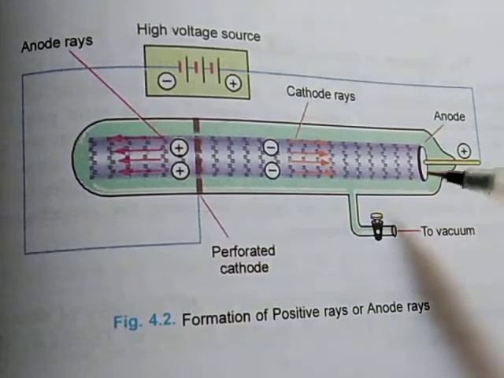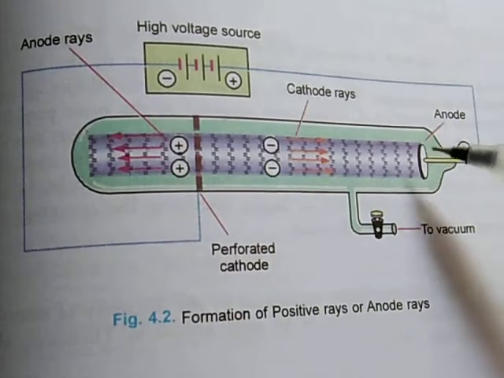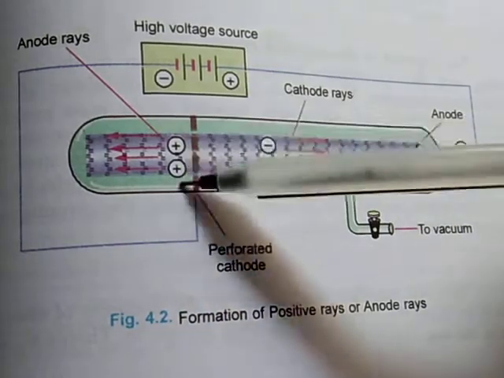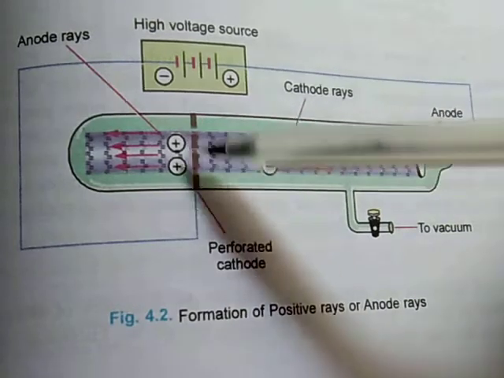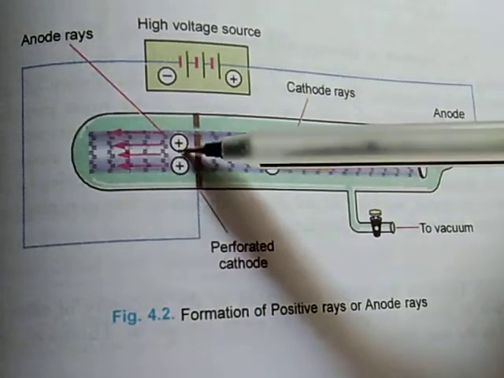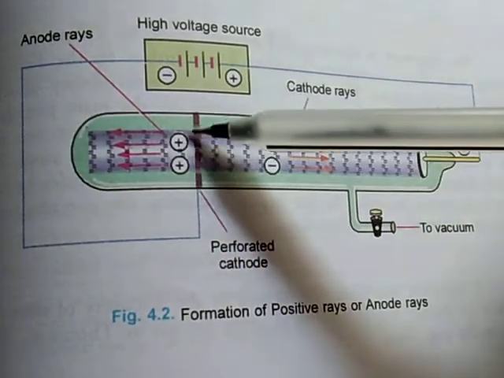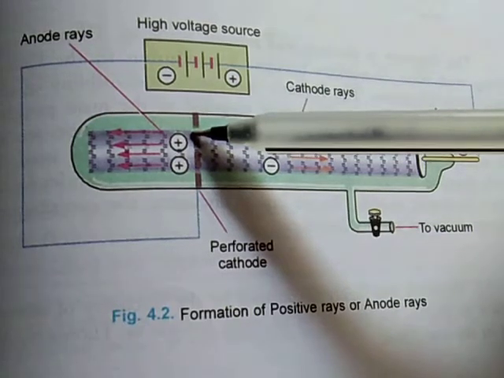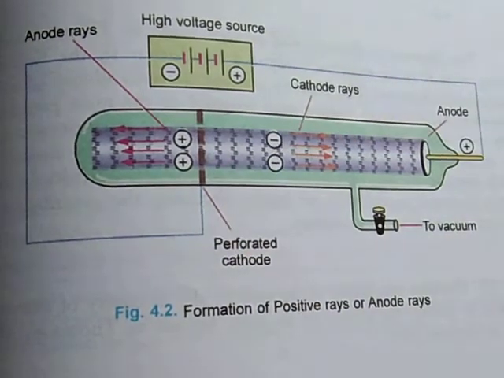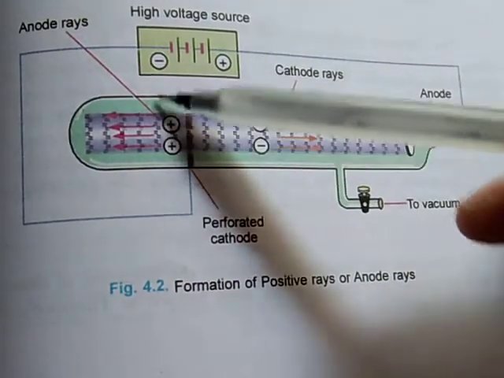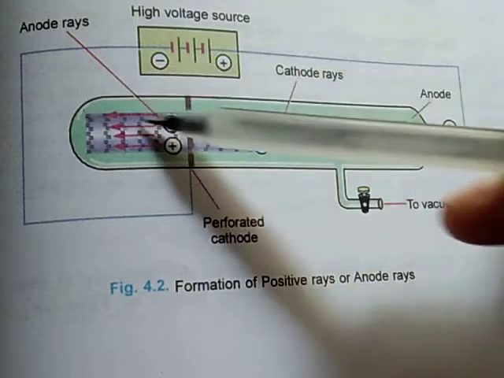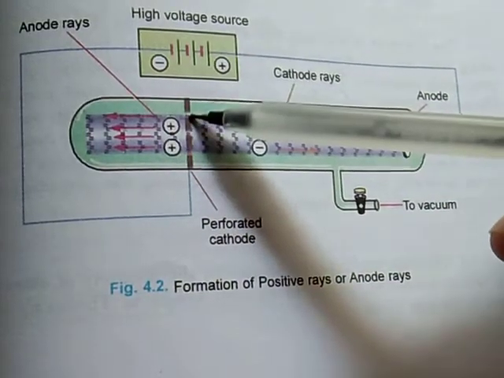Now, what are the characteristics of anode rays? First, anode rays always travel in a straight line. Second, anode rays are made up of positively charged particles. This is called protons. The nature of anode rays depends on the gas enclosed in a discharge tube.